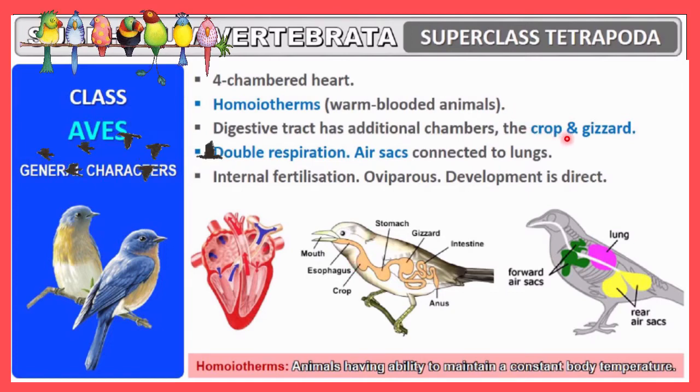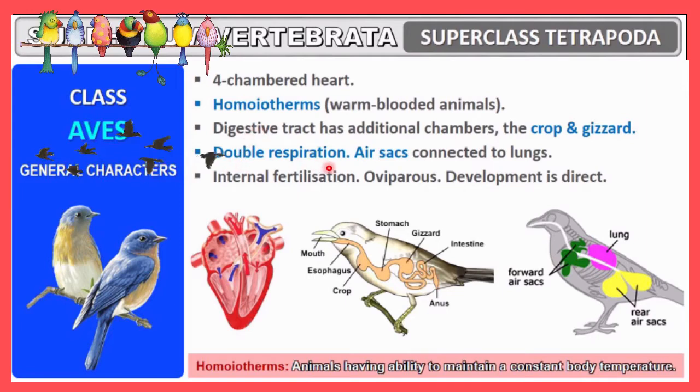So the crop plays a very important role. And next is the gizzard. This gizzard also plays a very important role in the mastication of the food which enters the cavities. Whatever food is inserted in the cavity of this digestive tract, the gizzard will do the mastication of the food, and it will turn larger molecules into smaller molecules. So the crop and gizzard, two chambers, are very importantly present in this group of animals, because you know very well there is an absence of teeth in the mouth. Teeth are not present. That's why the mastication or churning of the food will occur with the help of the gizzard, which you can see in the digestive tract.